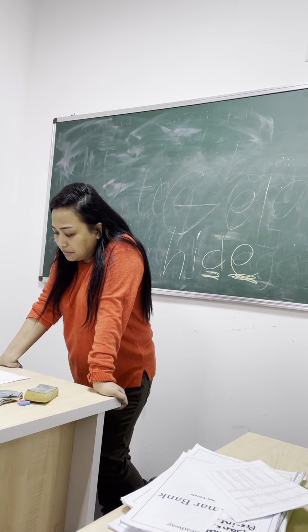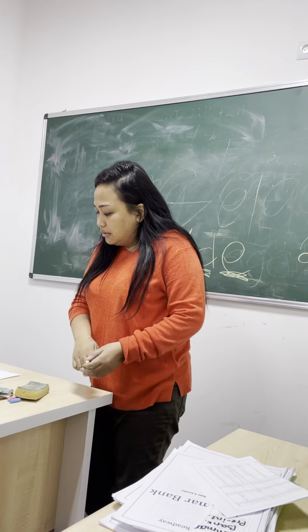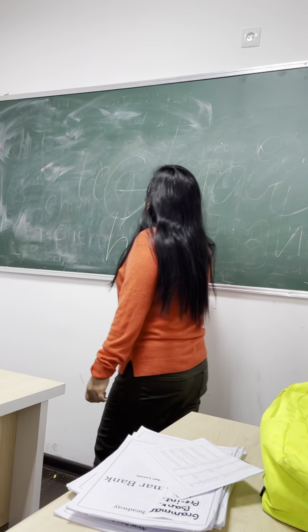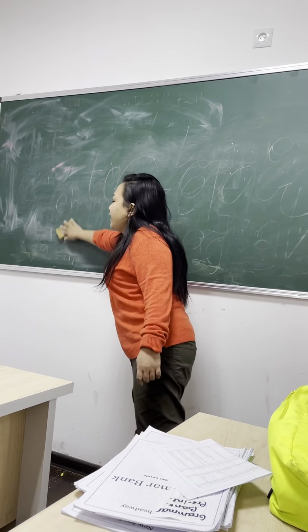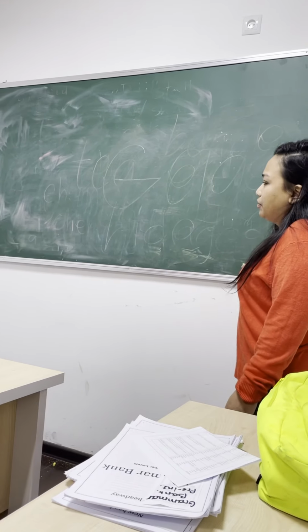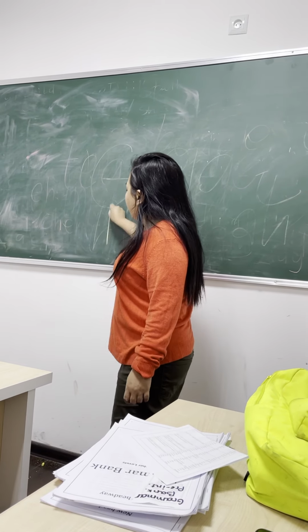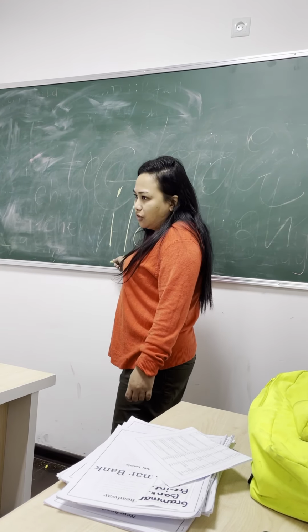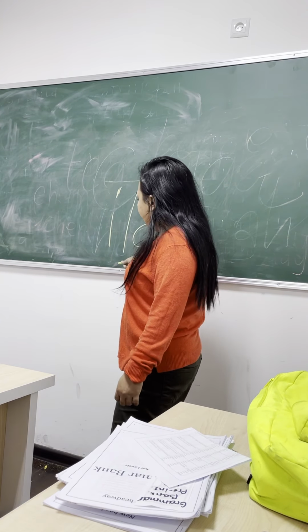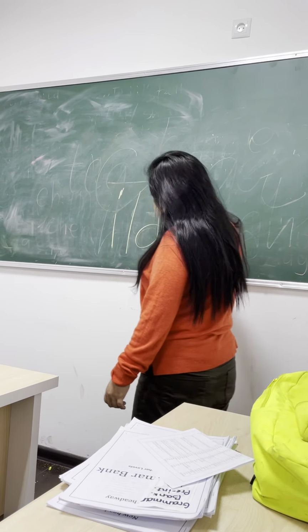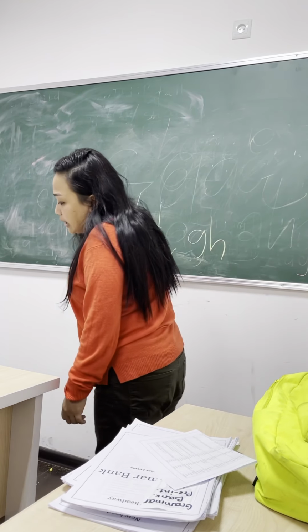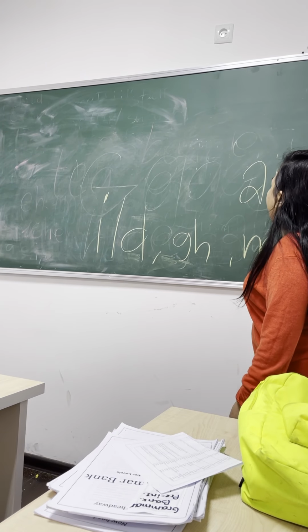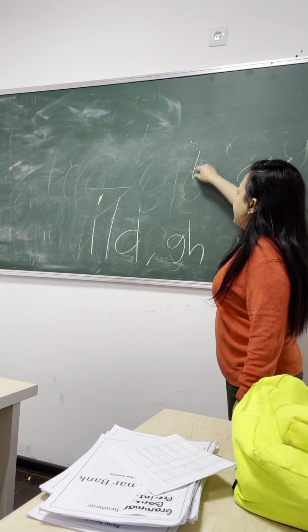Okay, the next one. Letter I before the combination of the letters LD, GH, and ND will be pronounced as I. Very good. A lot of mistakes here also. When they are hurrying, they make mistakes. Eyes on the board. If after I comes consonants LD, or consonants GH, or consonants ND, the sound will be I.